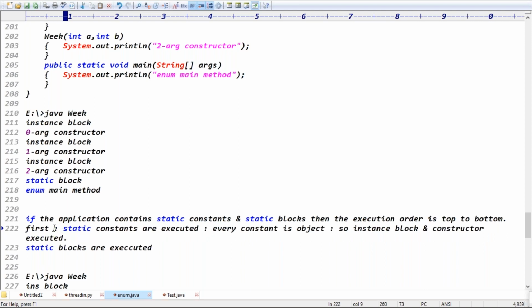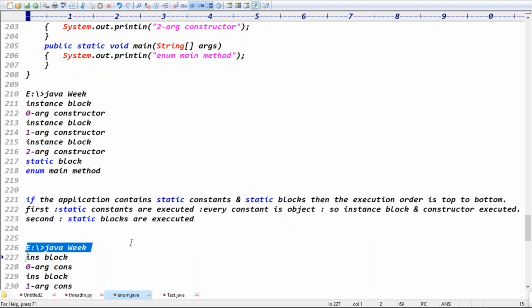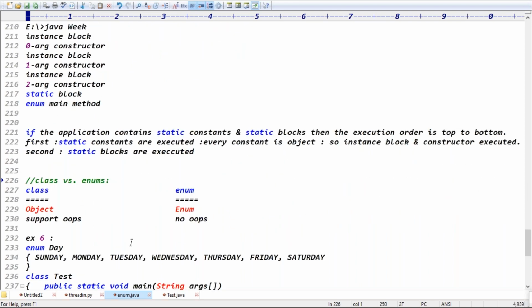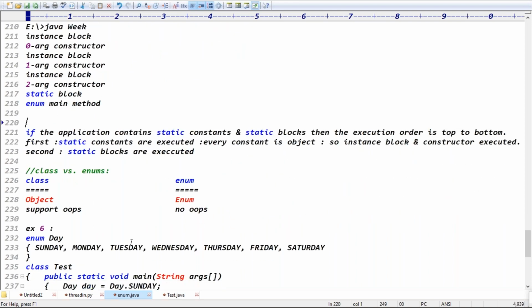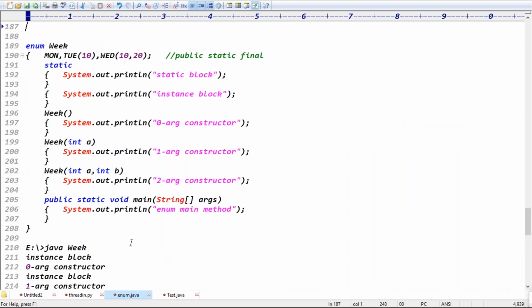Guys, first the static constants are executed. Second, what is executed? Static blocks are executed, right? After that, the JVM calls the main method to start execution. Is it clear? This example, conclusion, is important, that's it.